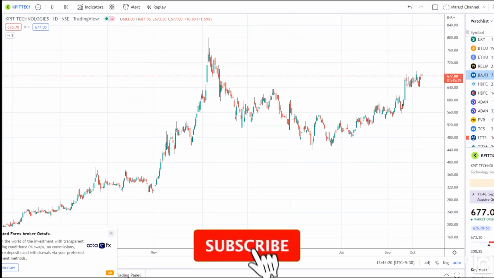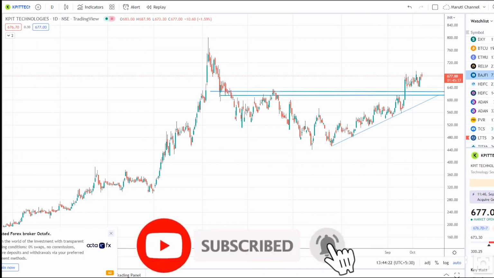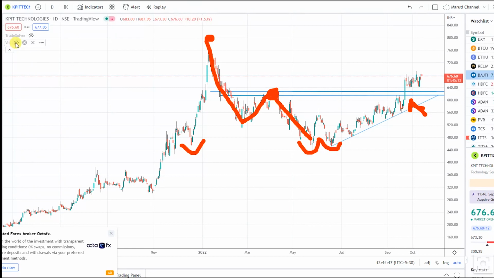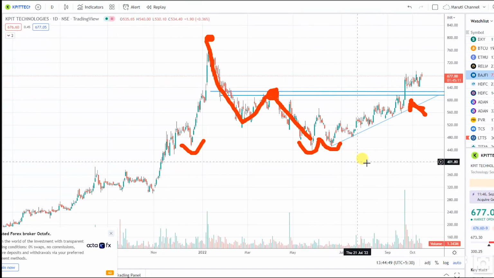Okay, so as of now you can see that this kind of structure has been created. When this stock hit 800 zones and came for the downside, this zone acted as a resistance, and from there it came down, and here it created the double bottom, eventually the triple bottom. From here this stock went for the upside, and in this candle it has given the breakout. I'll just show you the volumes, because volumes always confirm the trend of a particular stock.